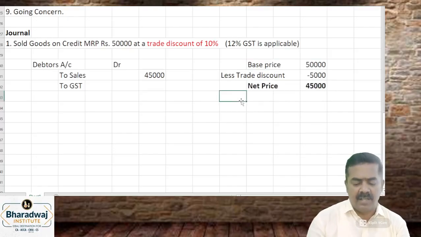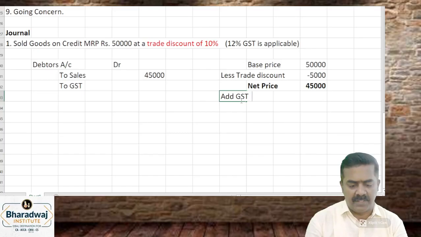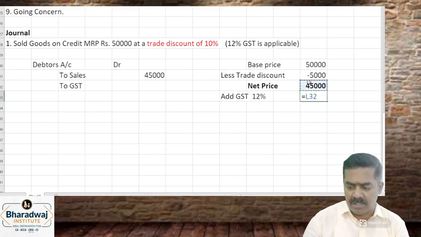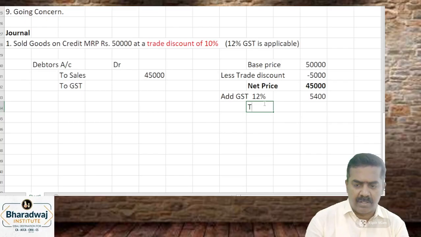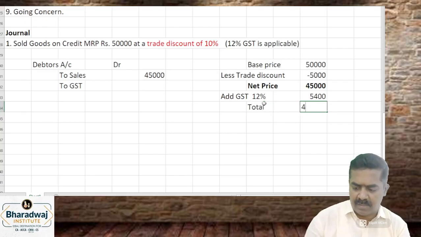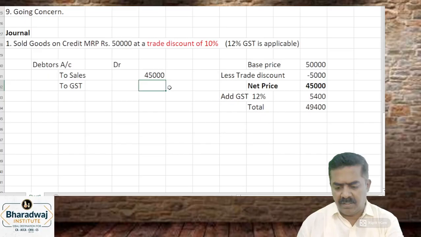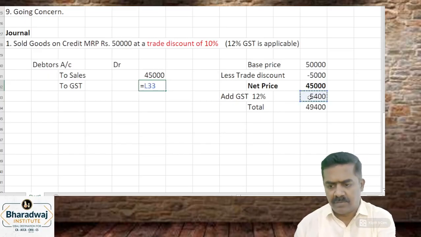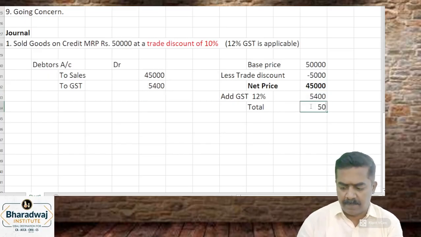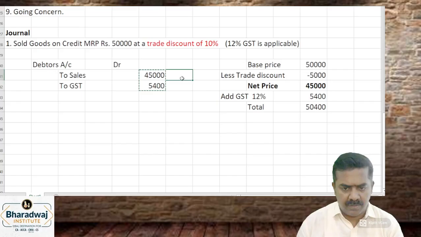Net price. Add GST, what percentage? 12%. Now, on this, how much will be charged? 5,400. Okay, total amount is 50,400. So, the GST, how much will you record? 5,400. Total amount is 50,400.